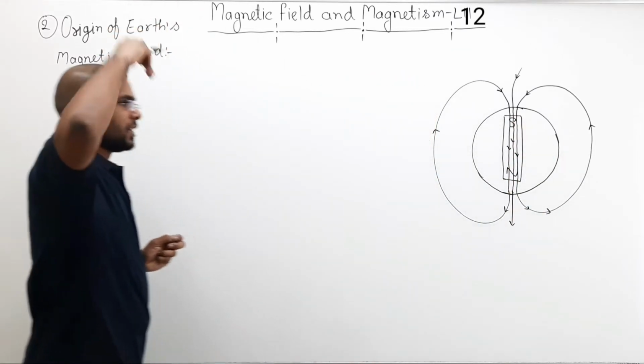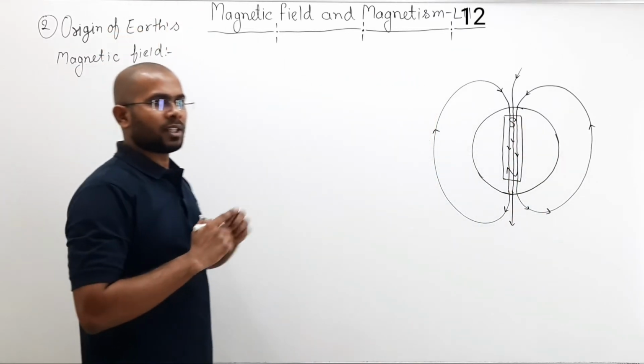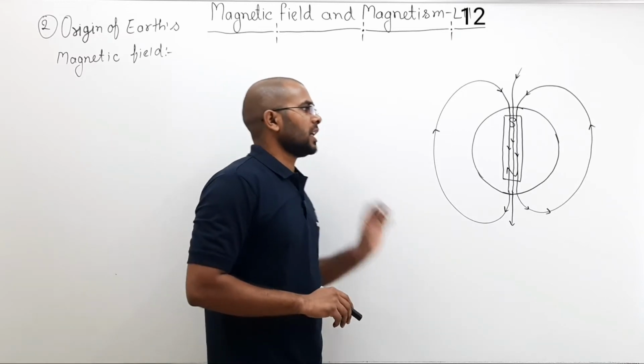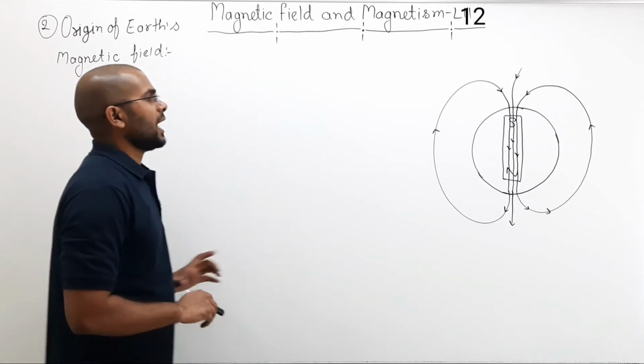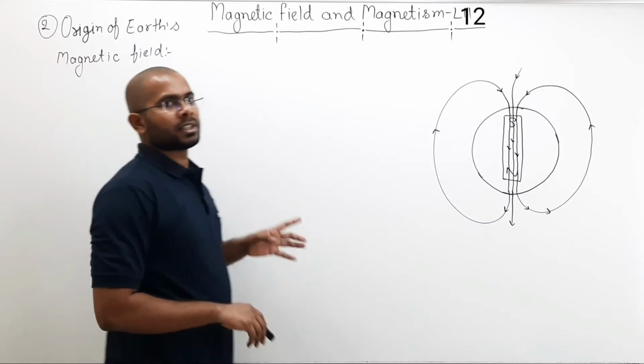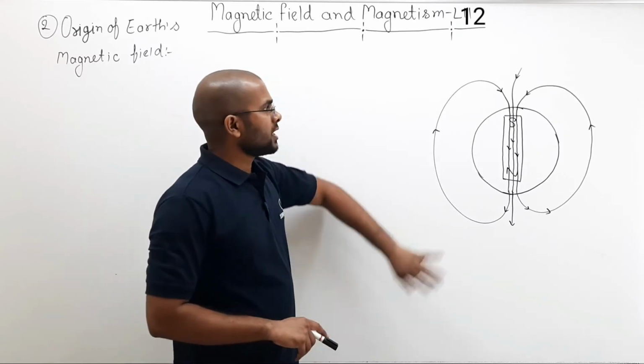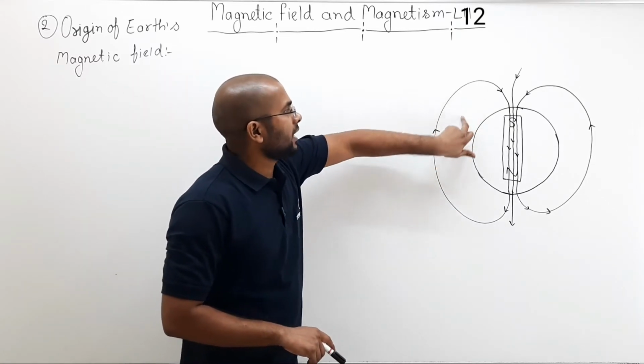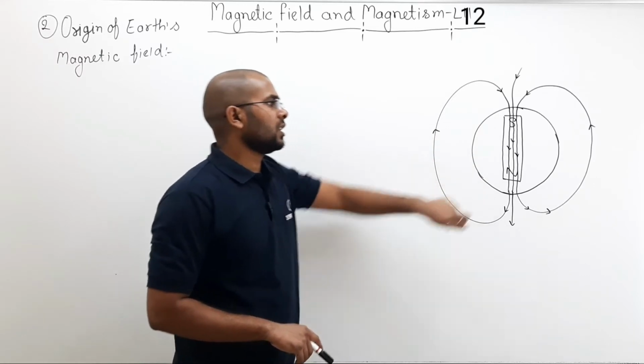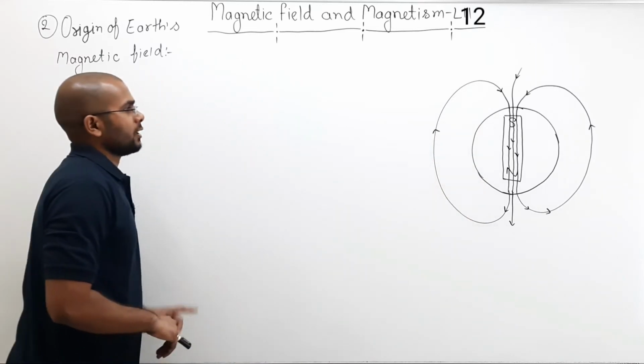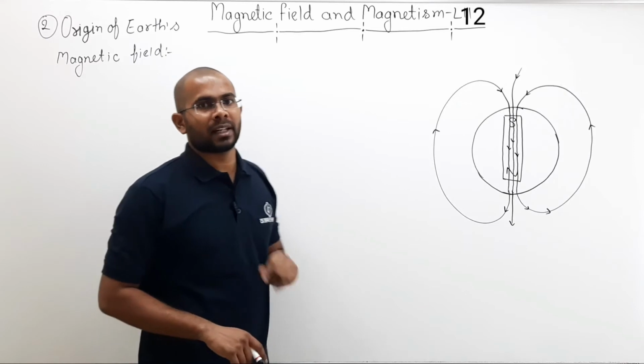So this is the previous theory, that there must be a very large bar magnet. Why was it thought like that? Because the magnetic field of the earth resembles that of a bar magnet.